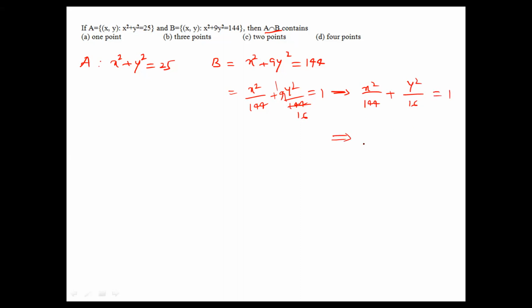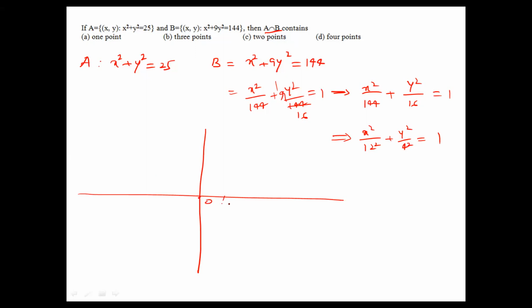Again, this can be written as x² by 12² plus y² by 4² equal to 1. Okay, now I'll draw the rough figure. Here 0, 1, 2, 3, 4, 5, 6, it will continue like that, and here also -1, -2, -3, -4, up to 12, since it is 144.